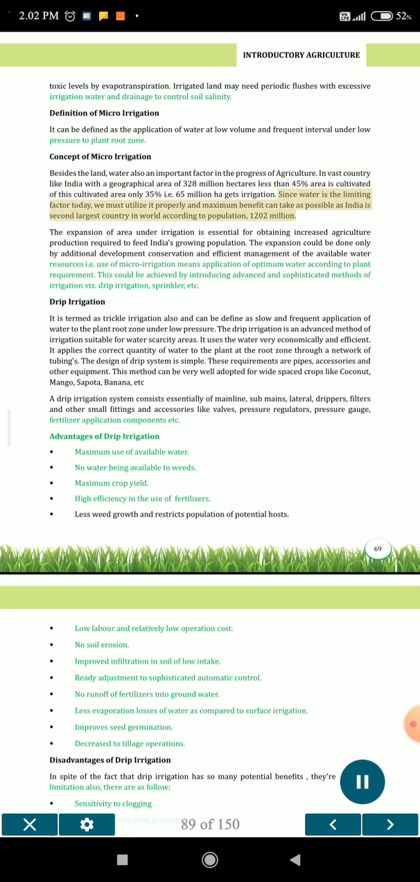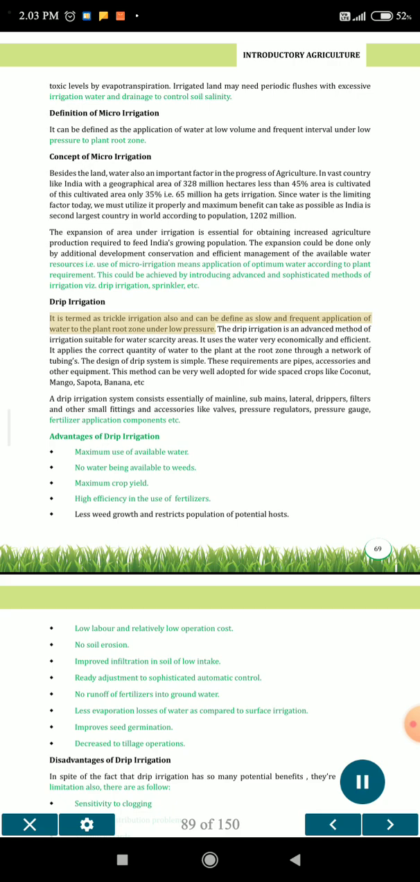Since water is the limiting factor today, we must utilize it properly and take maximum benefit as possible, as India is the second largest country in the world according to population, 1202 million. The expansion of area under irrigation is essential for obtaining increased agriculture production required to feed India's growing population. The expansion could be done only by additional development, conservation and efficient management of the available water resources, i.e. use of micro-irrigation, which means application of optimum water according to plant requirement. This could be achieved by introducing advanced and sophisticated methods of irrigation, viz. drip irrigation, sprinkler, etc.